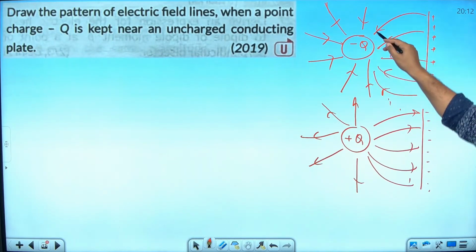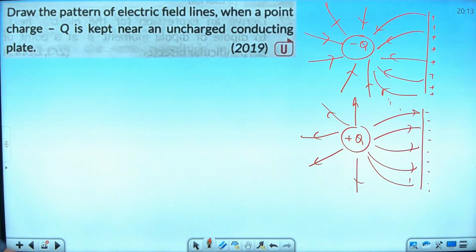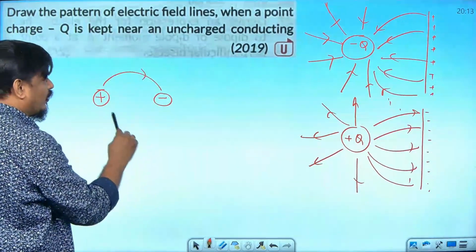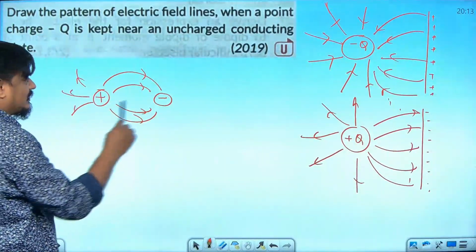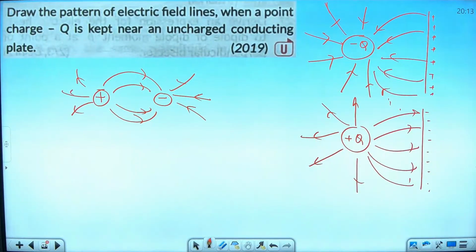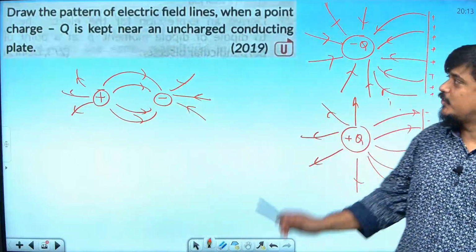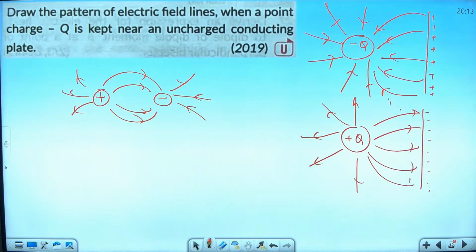For this question, you should draw this only, don't draw both. But these kinds of questions are coming. They may ask you to draw the electric field lines of a dipole, a plus charge, a negative charge. How will you draw? From positive to negative. Positive radially outwards, negative radially inwards. Am I right? This kind of question is coming in the board examination, guys. Take it seriously. The electric field lines diagram. Is it clear? And this question has come twice, I told you. Shall I proceed further? Yes or no?